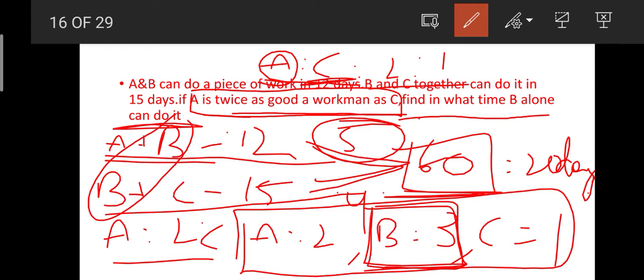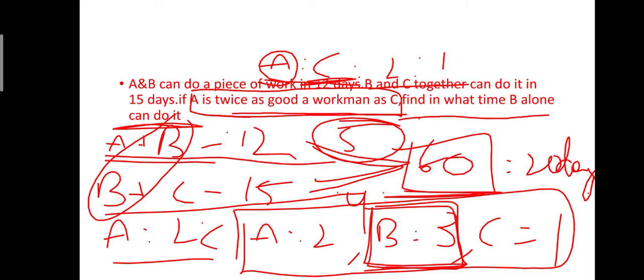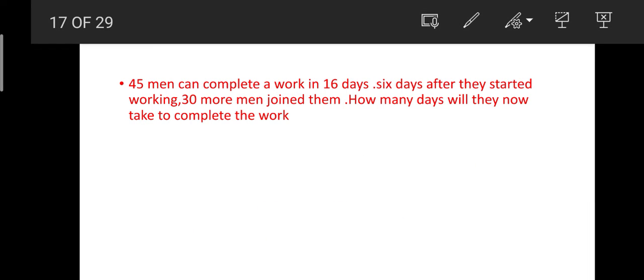Okay friends, I think you are also clear with this. And this is our next question, friends. This is somewhat complicated but not as much. See friends, here 45 men can complete the work in 16 days. If we take one man's efficiency as 1 unit, then we get the total work as 720. Isn't that 45 into 16? Then we will be getting 720.